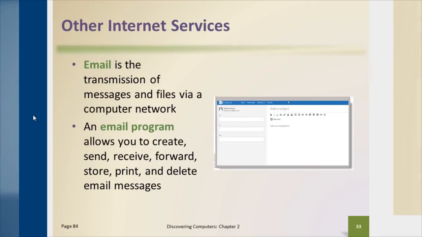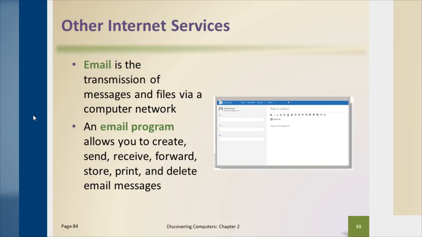Other internet services: obviously, like I said, web browsing, the World Wide Web, is by far the predominant service that we think about when we think about the internet. But there's lots of other services that are used on the internet. Email is one of those services. Email is the transmission of messages and files via computer network.